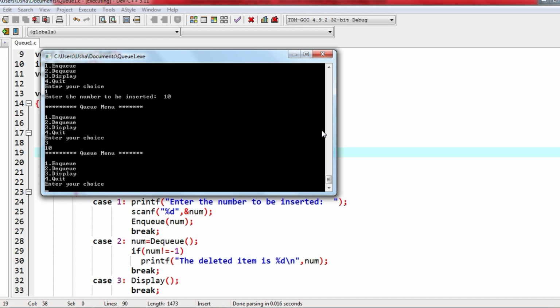Insertion will not work until the last element that we inserted is deleted. Hope you understood how the variables modify and all that. Any doubts in this? Any doubts, please ask in the chat box.